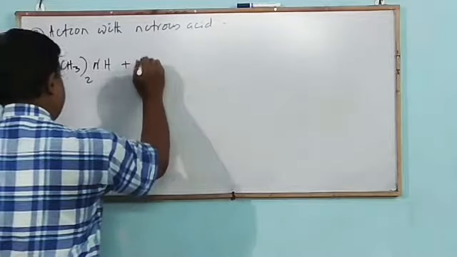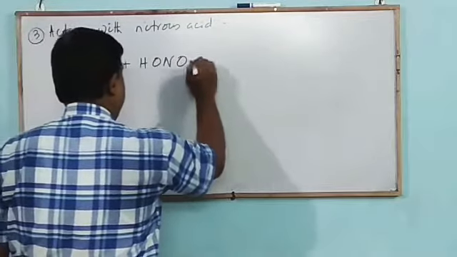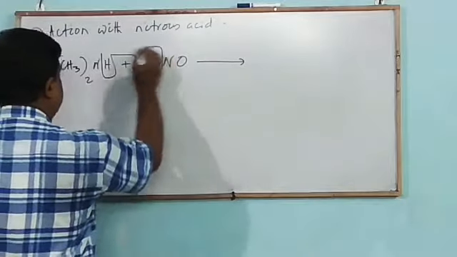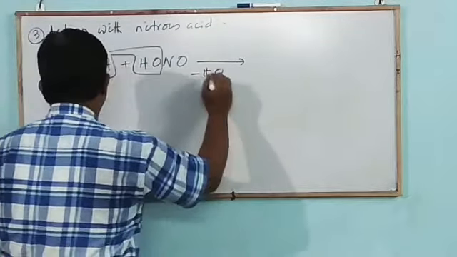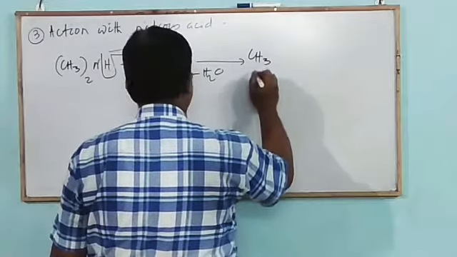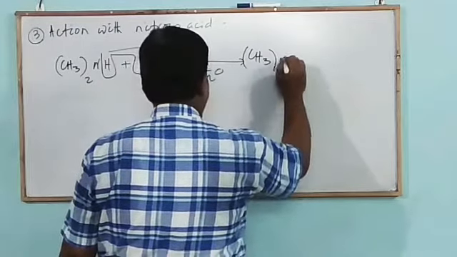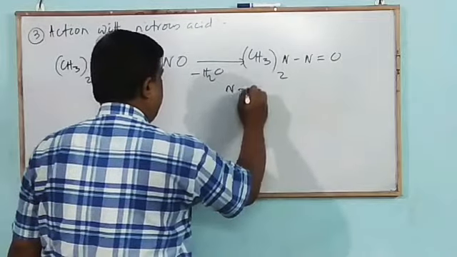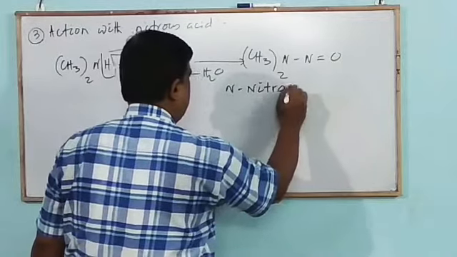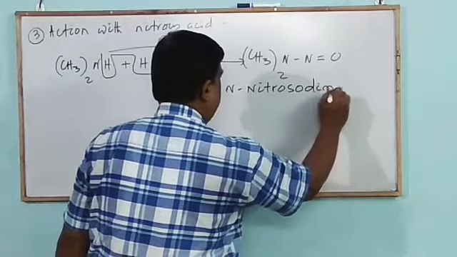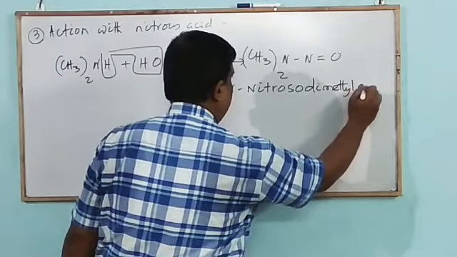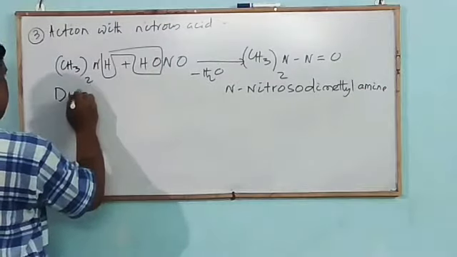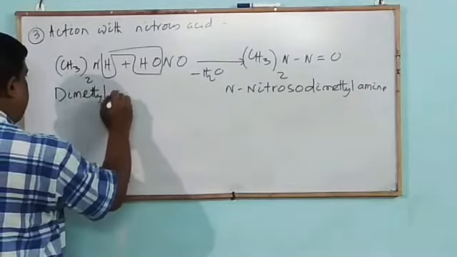Dimethylamine reacts with nitrous acid. What happens? HOH, H2O is removed to form dimethyl N-nitroso amine, N-nitrosodimethylamine.